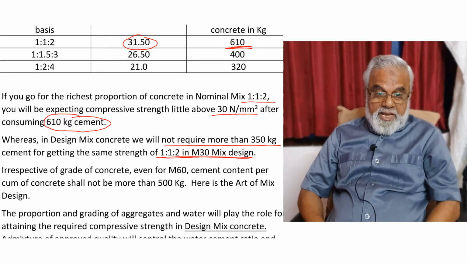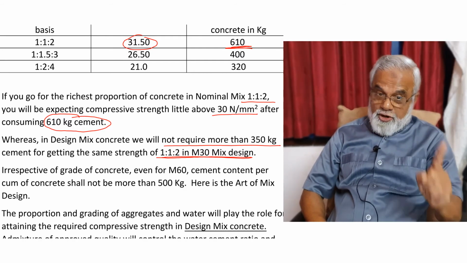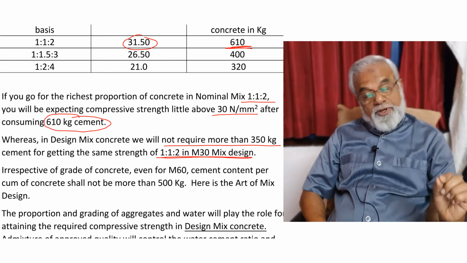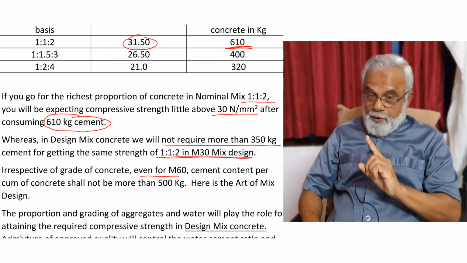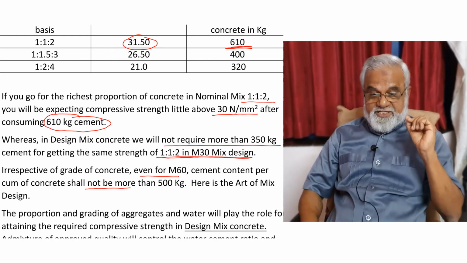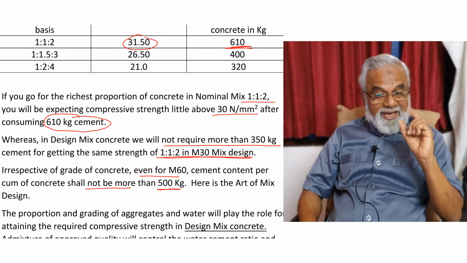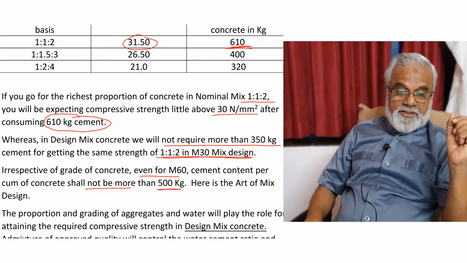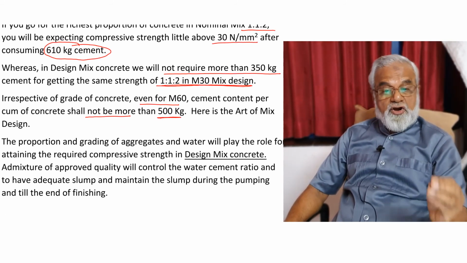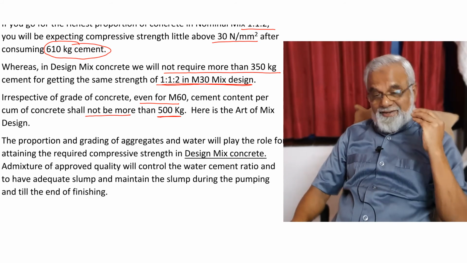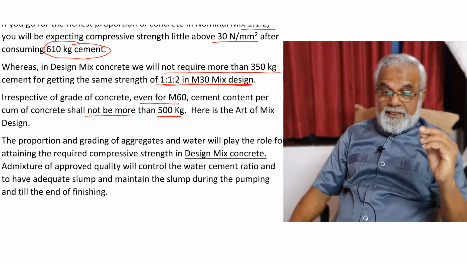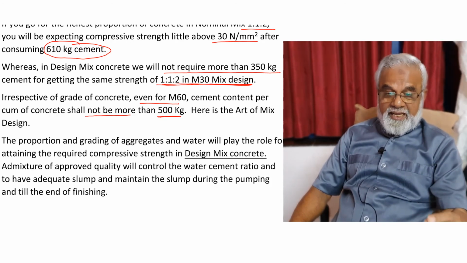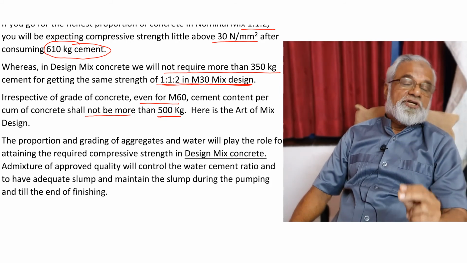Moreover, irrespective of the grade of concrete, even for M60, cement content per cubic meter of concrete shall not be more than 500 kg. See, here is the art of mixed design. The proportion and grading of aggregates and water will play the role for attaining the required compressive strength in the case of design mixed concrete.